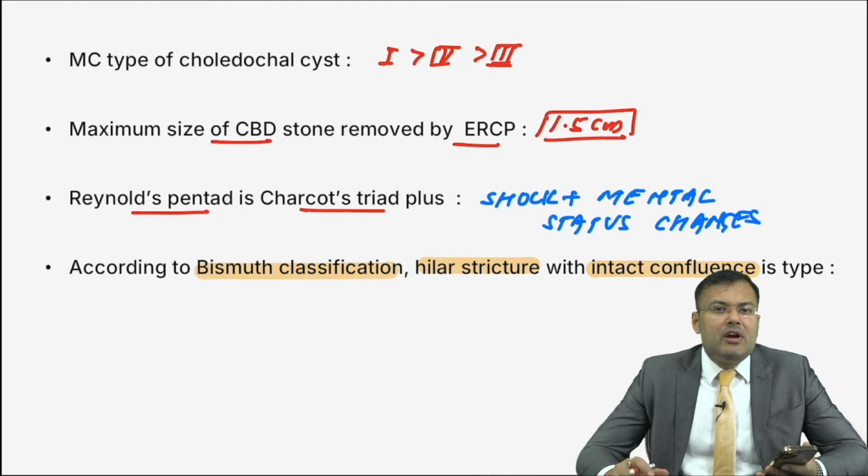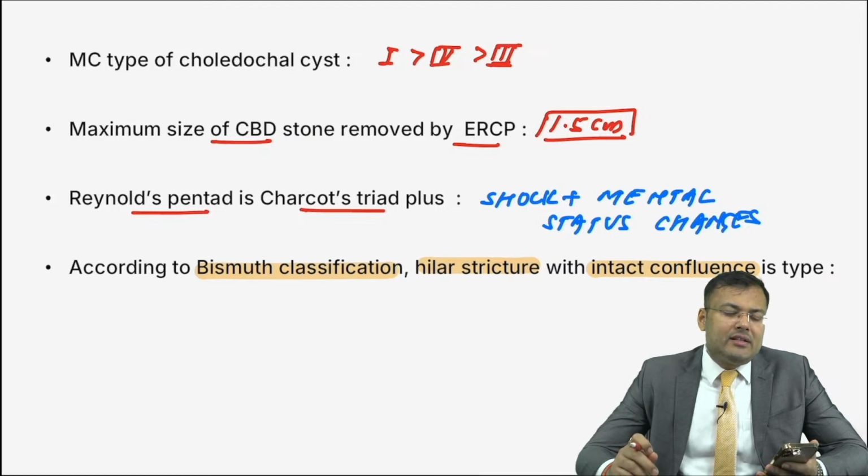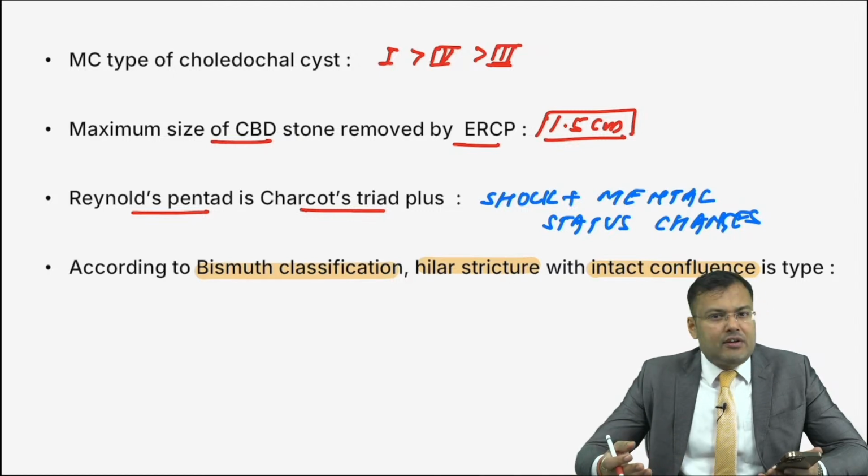So, what is type 1? Common hepatic duct stump more than 2 centimeter. Type 2, it is less than 2 centimeter. Type 3, hilar stricture with intact confluence. Type 4, hilar stricture with destroyed confluence. And type 5, stricture involving aberrant right hepatic duct with or without stricture of common hepatic duct.